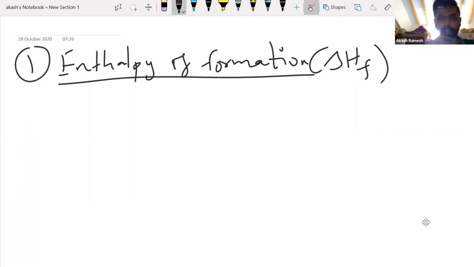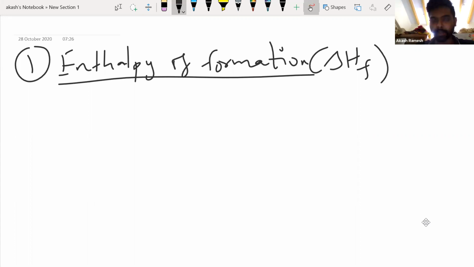I'm going to give you the definition for enthalpy of formation. Now we're going to see so many different types of enthalpies. Let me tell you, this is the most important part of thermodynamics, at least with respect to chemistry. Regarding thermochemistry, we're going to see different types of enthalpies: enthalpy of formation, enthalpy of combustion, enthalpy of neutralization, and so on.